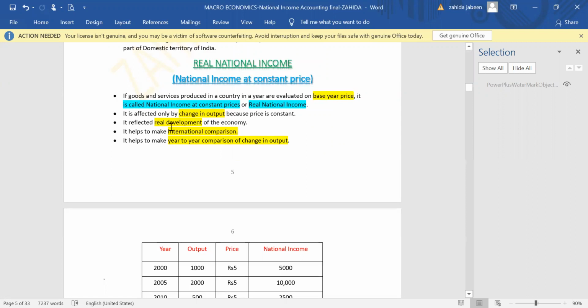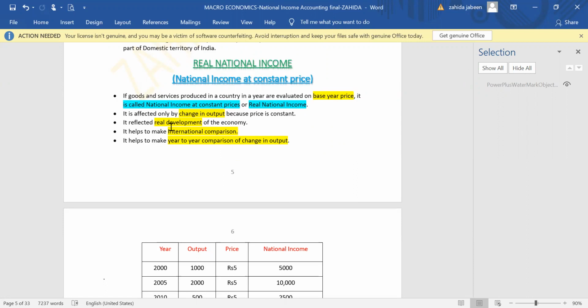Real national income actually shows real development of the country, how much development has taken place, whether more goods and services are produced or less goods and services are produced. The year more goods and services are produced, national income will increase. The year in which less goods and services will be produced, national income will decrease because price is not at all affecting here. Price remains constant.